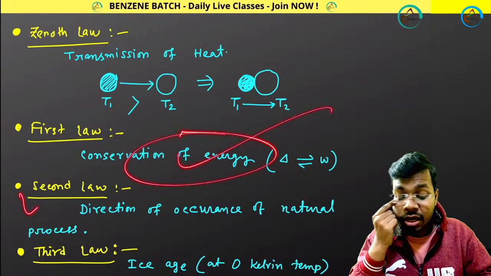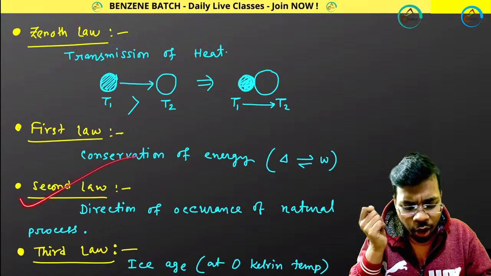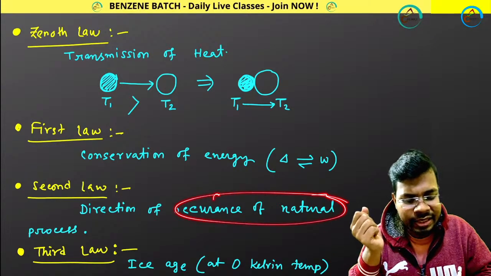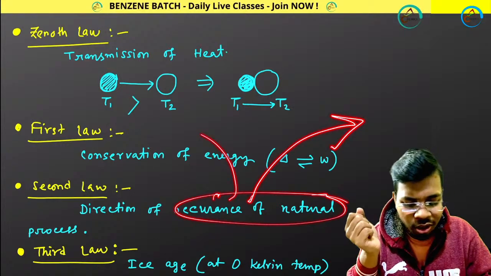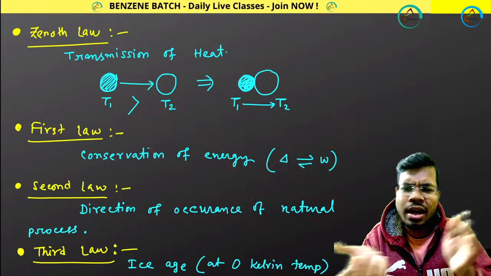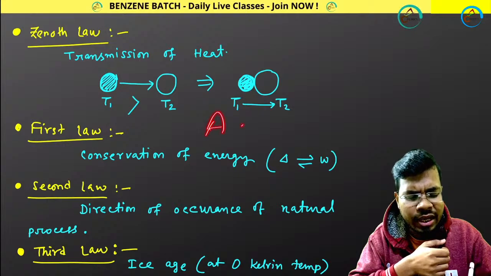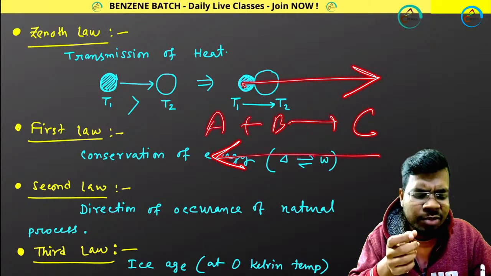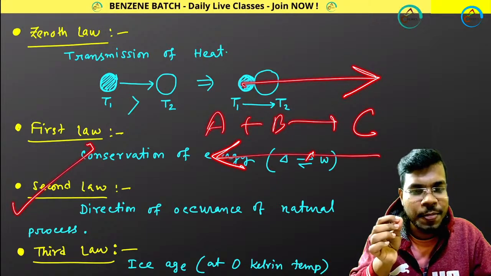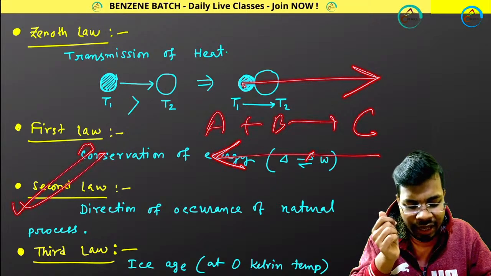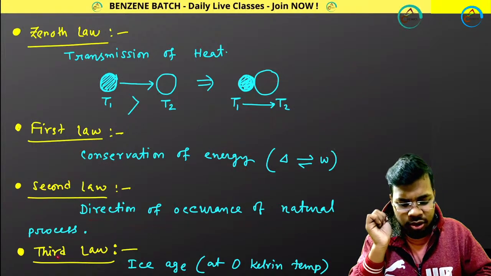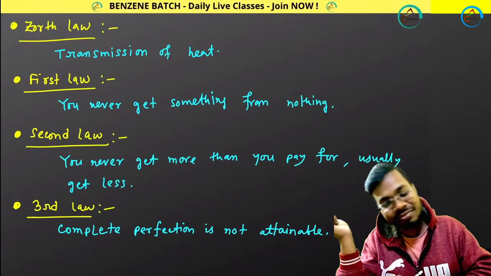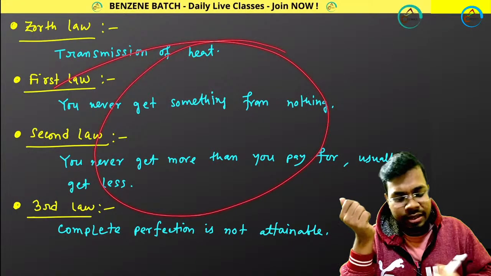Then the second law says how natural processes go, in which direction the natural process is going. As we are understanding chemical thermodynamics, suppose I am doing a reaction A plus B to C. Whether the reaction is going in this direction or that direction, the second law of thermodynamics will decide. So it decides the direction of occurrence of the natural process. And what about the third law? You know this already. I told you a story regarding that. So forget about that.